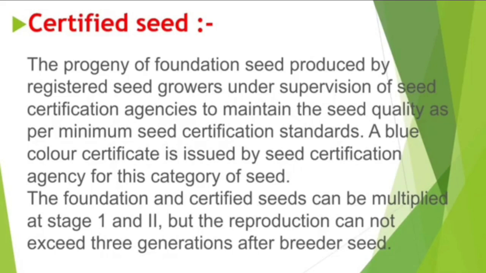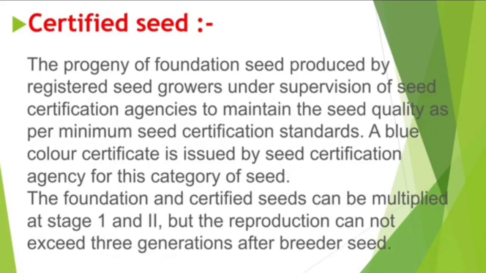Certified seed: the progeny of foundation seed, produced by registered seed growers under supervision of the seed certification agency to maintain the seed quality as per minimum seed certification standards. A blue color certificate is issued by the seed certification agency for this category of seed.